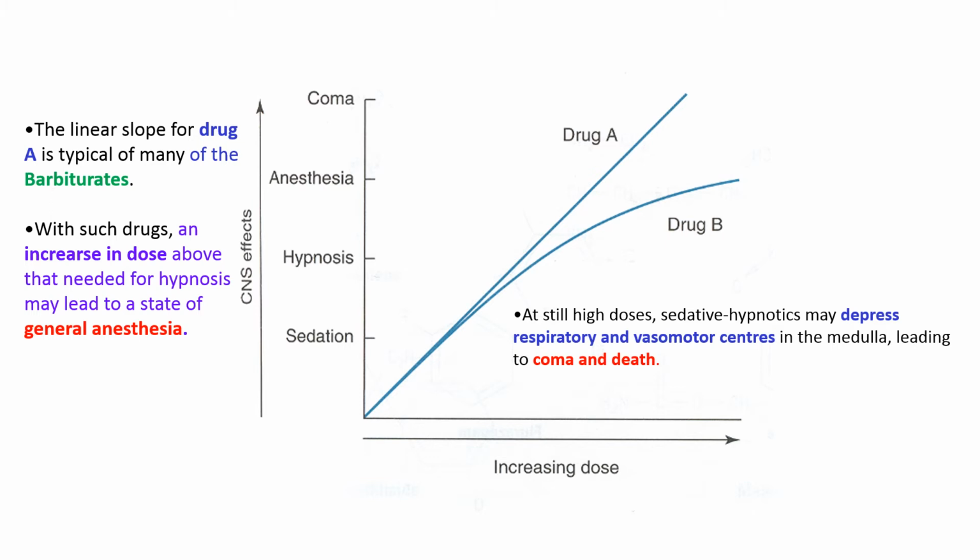Now you are noticing the dose response curve of two drugs, drug A and drug B. For drug A, we are seeing a linear slope. This linear slope shows the dose response curve of barbiturates. In the low dose, what phenomenon is being observed?